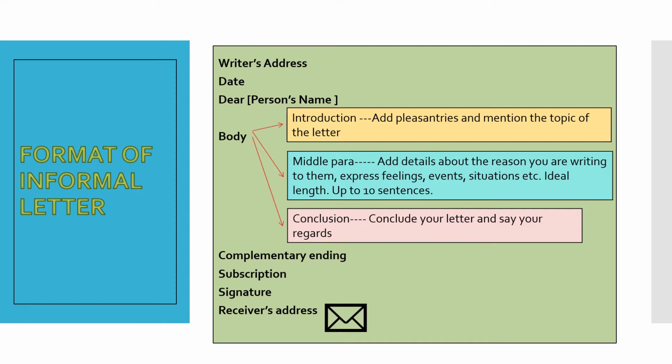First part comes as the writer's address and date. Writer's address is usually written on the left hand side of the page at the very top. The address should be accurate and complete. Next comes date. Date should be followed just below the writer's address. It allows the reader to have a reference as to when the informal letter was written.